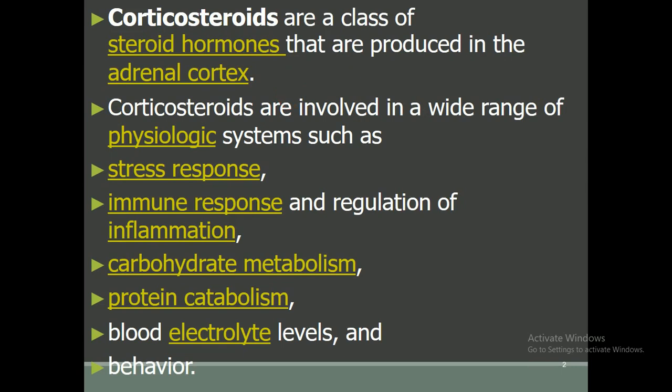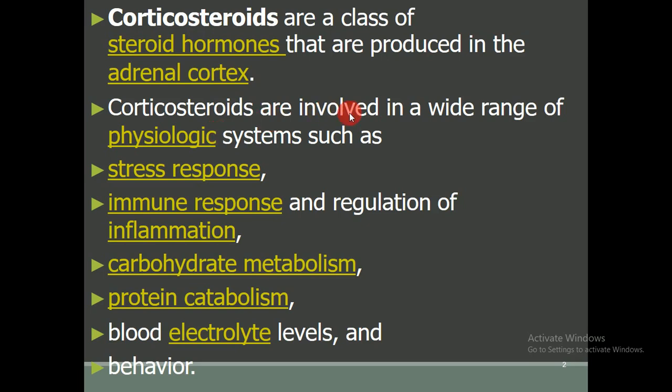Corticosteroids are a class of steroid hormone that are produced in the adrenal cortex. There are two regions in the adrenal gland, one is the adrenal medulla and the second one is the adrenal cortex. The adrenal medulla is the inner region and the cortex is the outer region. The outer region is responsible for secreting some steroid hormones, and these steroid hormones are called corticosteroids.